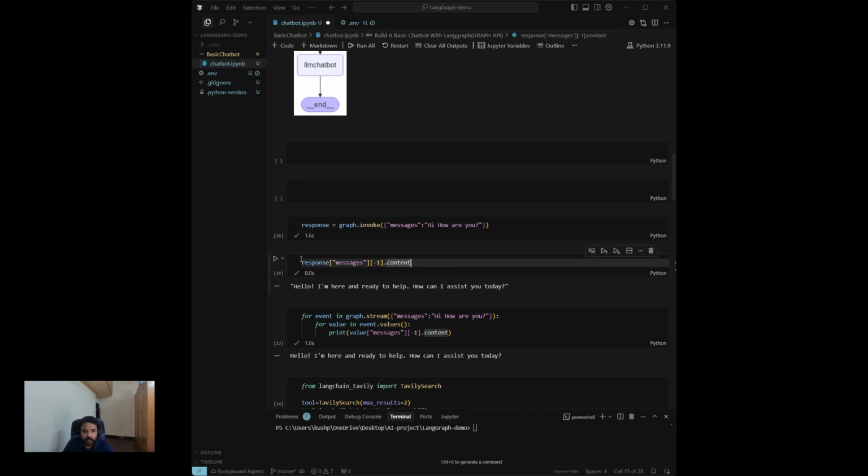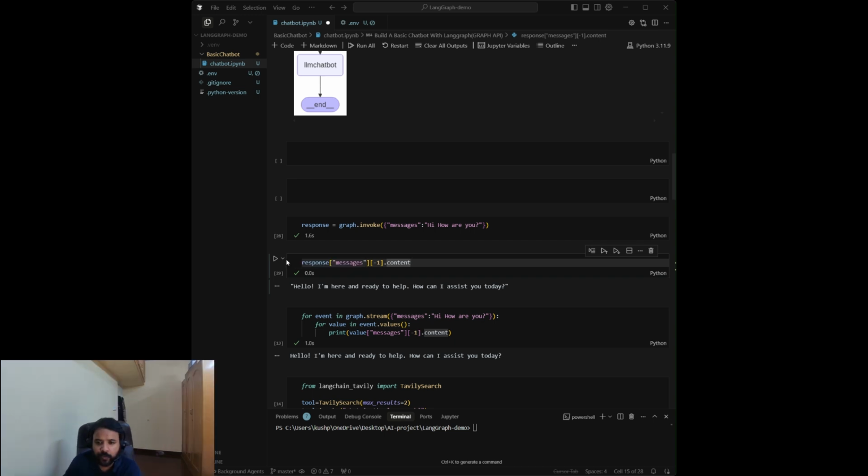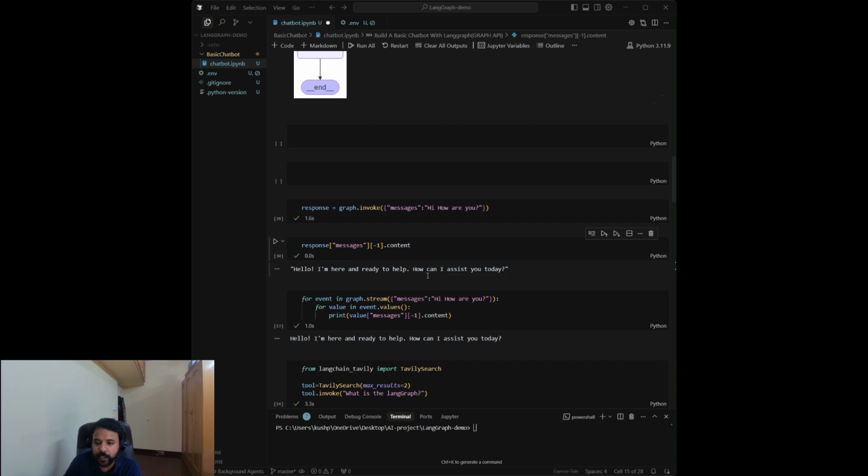Now we access the message list from the response we have invoked, and we get the -1 element of this message list. So we are getting the LLM response here, and there you have it, a basic chatbot successfully responding to our greetings. Simple, but it's working.